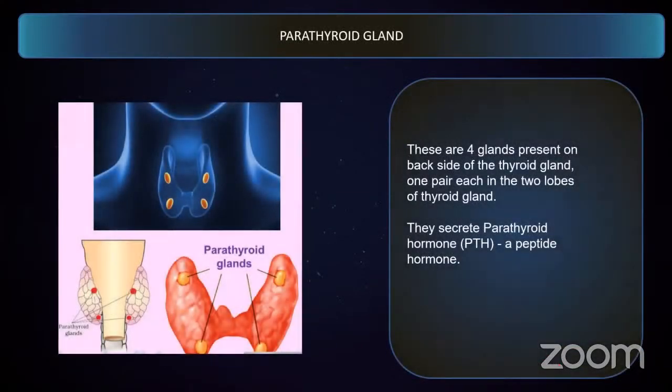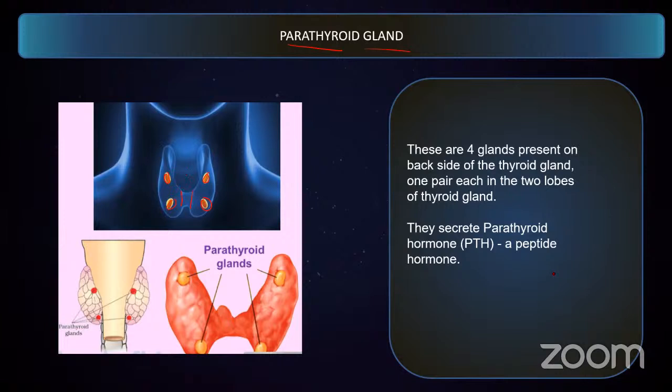The next gland that we have to talk about is the parathyroid gland. The parathyroid gland is a part of the thyroid gland because it is present on the thyroid gland. You can see that parathyroid glands are like nodes which are present, 4 in number, 2 in each. You can see this so clearly. You can see the isthmus region, correct? So you can see 2 in each lobe.